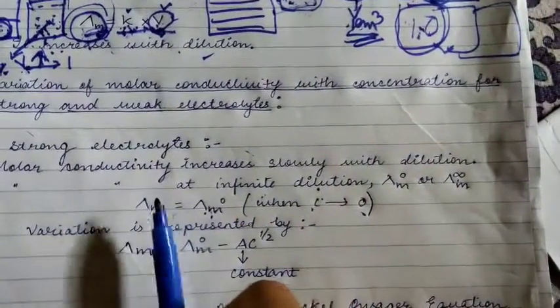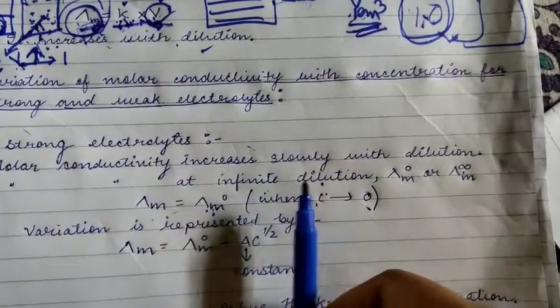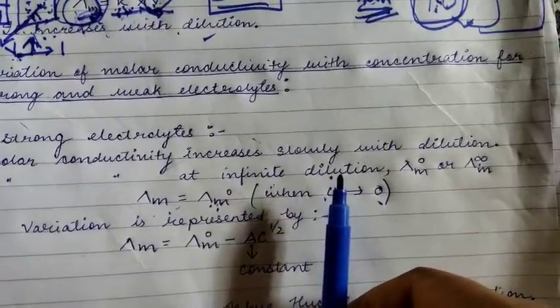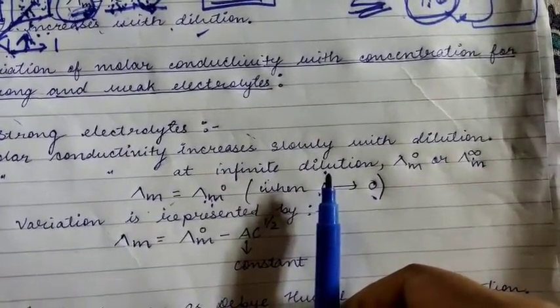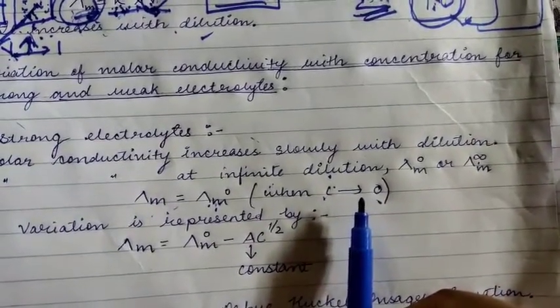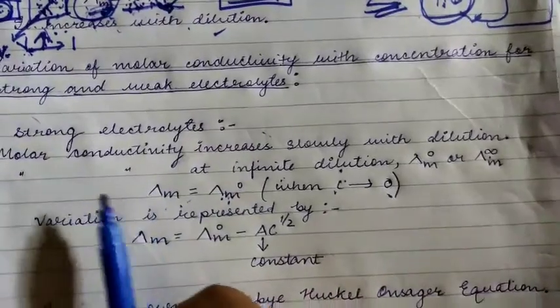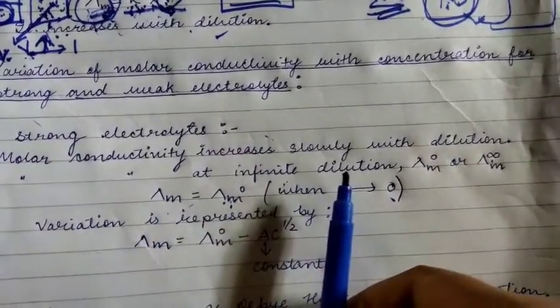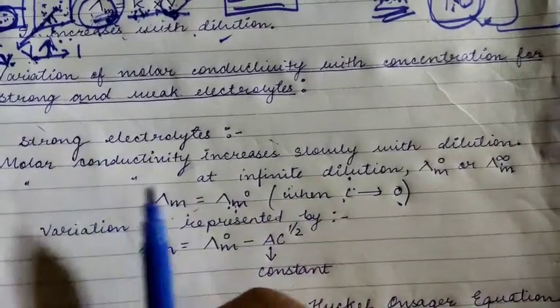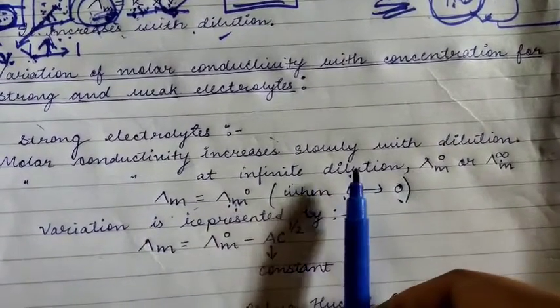Now you see here, you will get a point. At infinite dilution, meaning at extreme dilution, you have added so much water that the concentration of the electrolyte is almost zero. It is very hard to find the ions in the water now. That is known as infinite dilution. You cannot dilute it more than that. So what is the molar conductivity at infinite dilution?